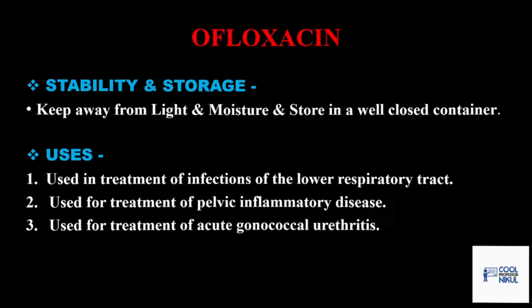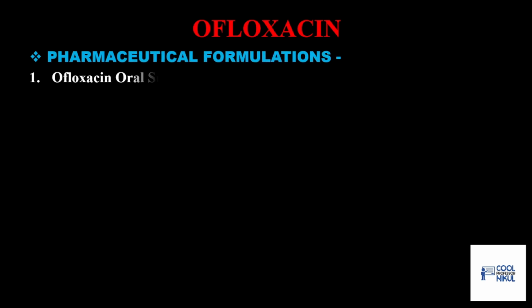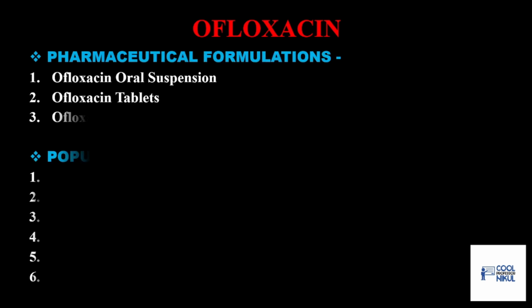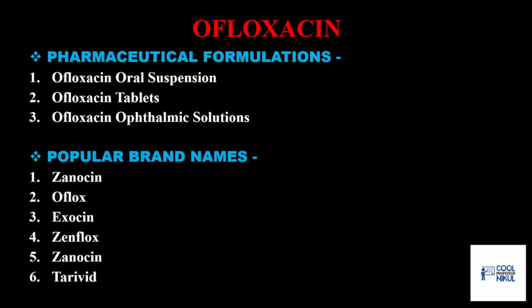Ofloxacin is present in oral suspension form, tablets and ophthalmic solutions. The popular brand names are Zanocin, Oflox, Exocin, Zenflox, Zanocin and Terivit.